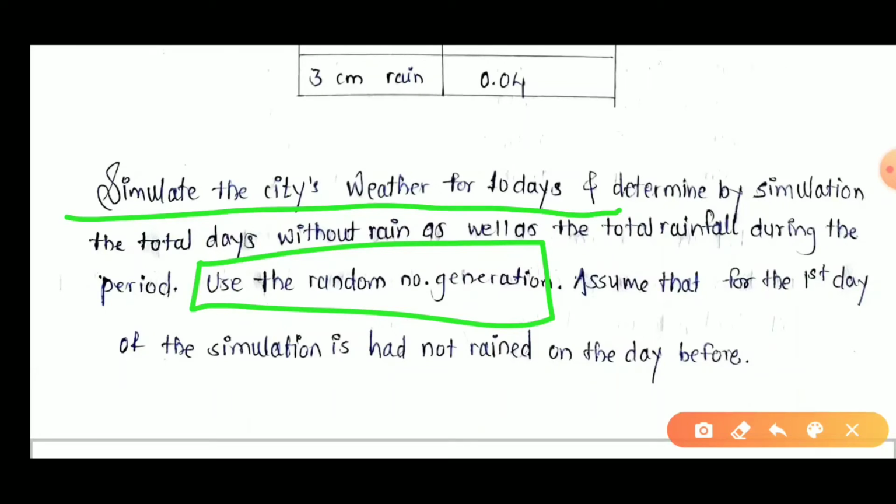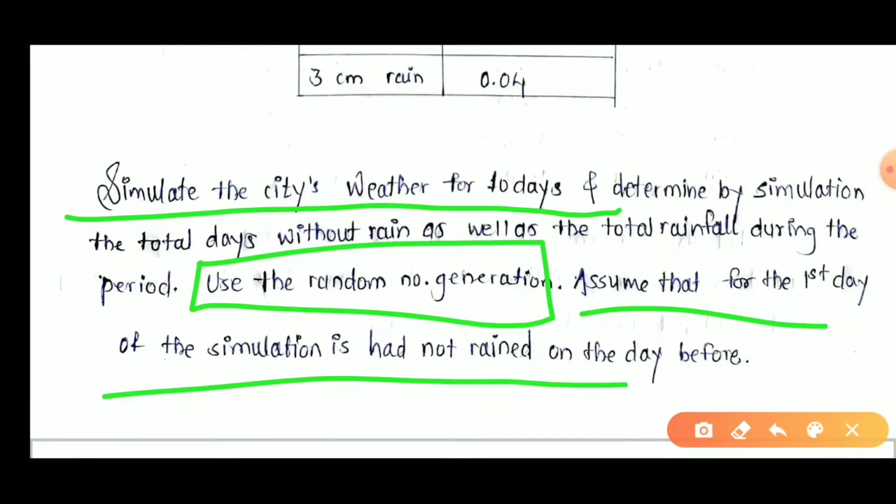Here we have to use random number generation. Assume that for the first day of the simulation there was no rainfall on the day before. Means if we start the simulation on this given data, then we have to assume that on the first day of the simulation there was no rainfall on the previous day. We have to take this assumption and go for the calculation.